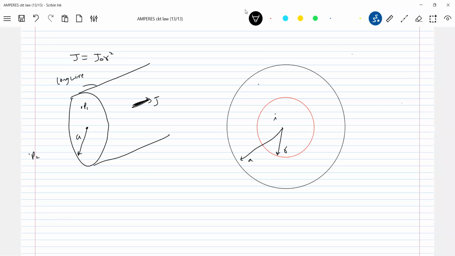So current enclosed, let it be I. How to calculate that I? So here I'm going to assume a strip. That was uniform current distribution. Now it's a non-uniform current distribution. So let me assume a strip of radius r, width dr.